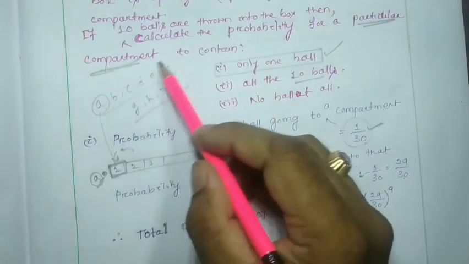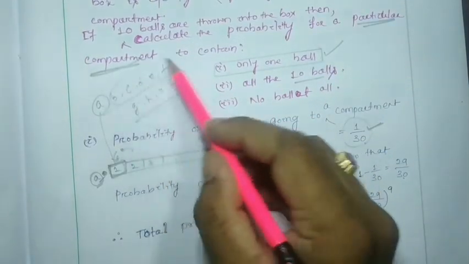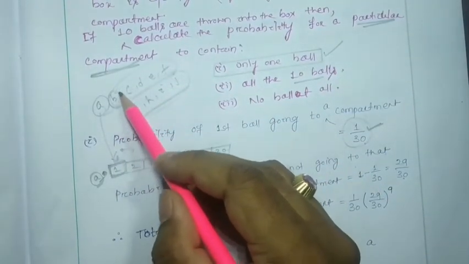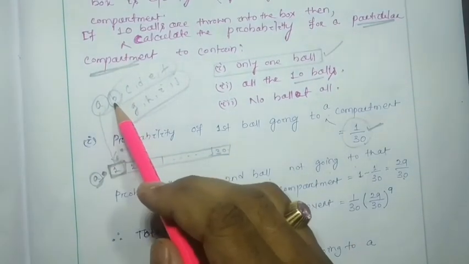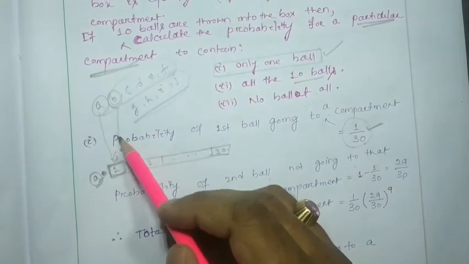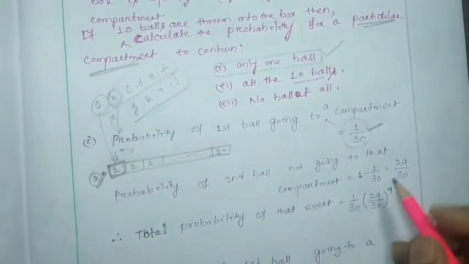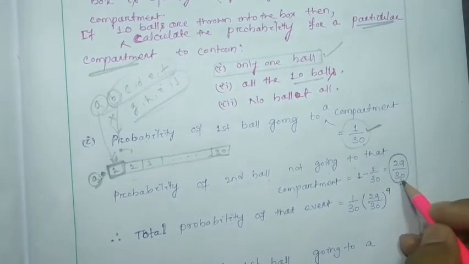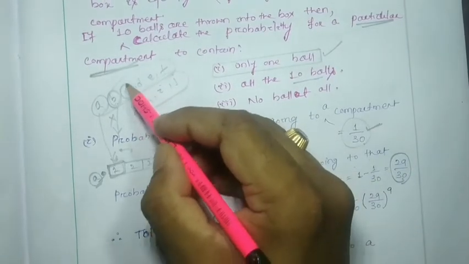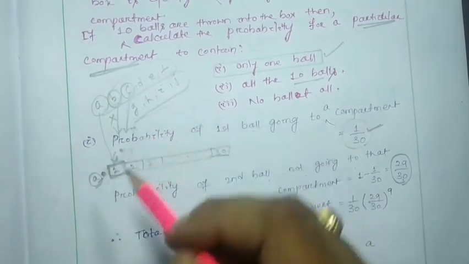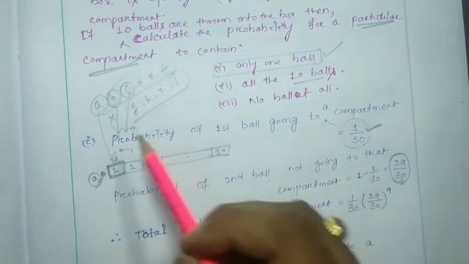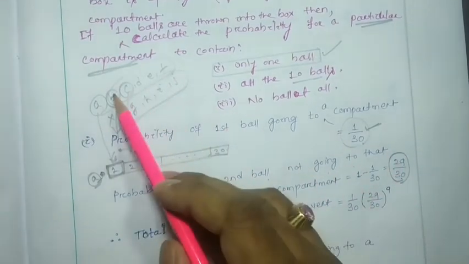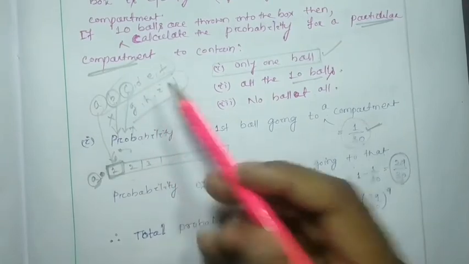The other 9 balls are there. b not going to this compartment has probability 29 by 30. Likewise, c not going to compartment 1 is also 29 by 30. Now how many 29 by 30 terms are we going to get? 1 2 3 4 5 6 7 8 9.